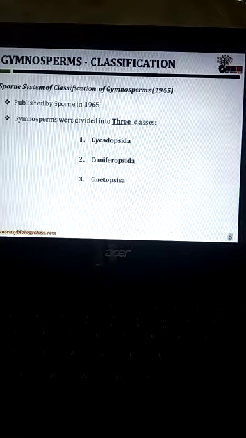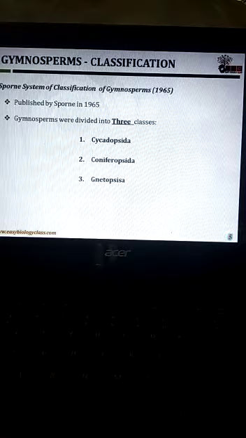Sporne system of classification. It was given in 1965. He divided gymnosperms into three classes: Cycadopsida, Coniferopsida and Gnetopsida.